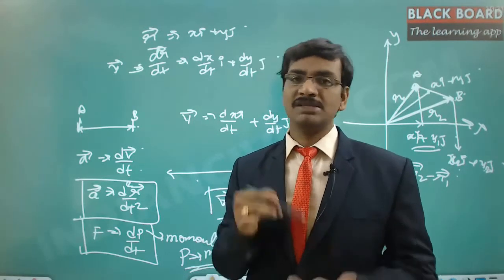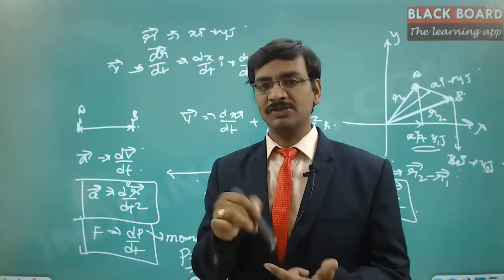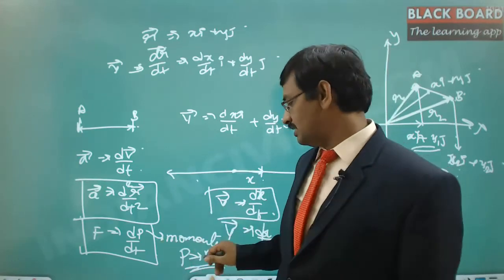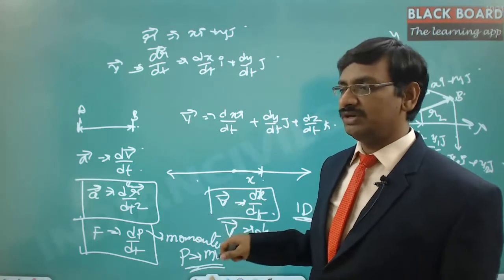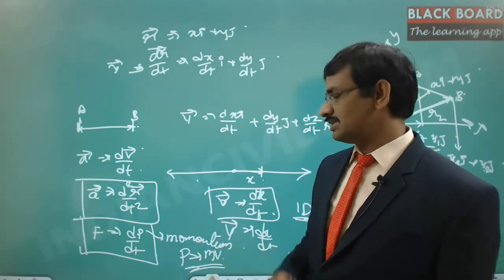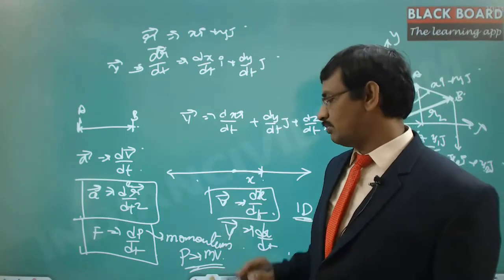Small mass with bigger velocity, or big mass with small velocity, will have the same impact on the body. So mass into velocity is the factor which decides how effectively it will hit the body. This is nothing but momentum, so p is equal to m into v.